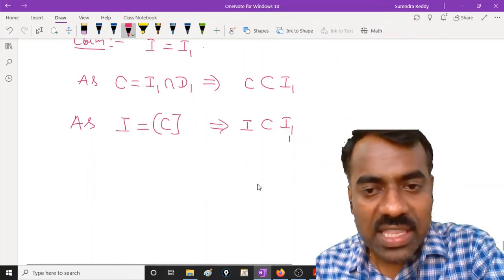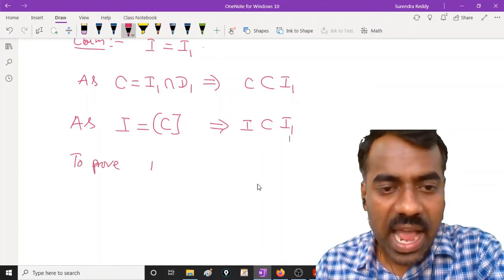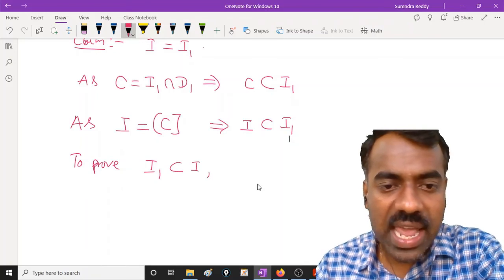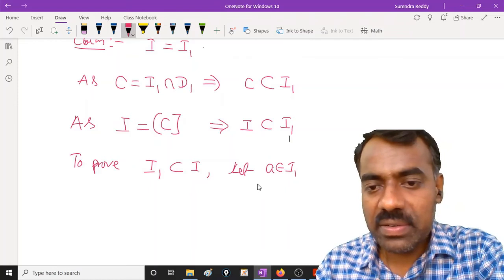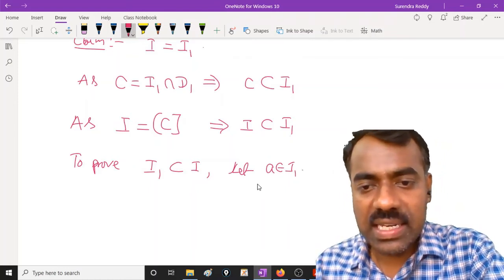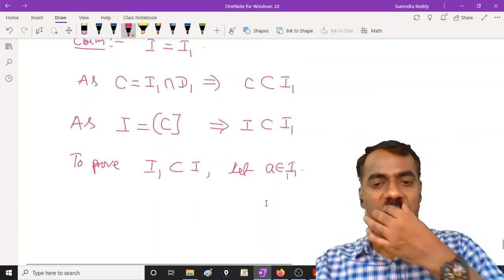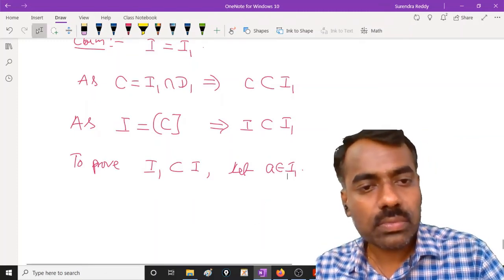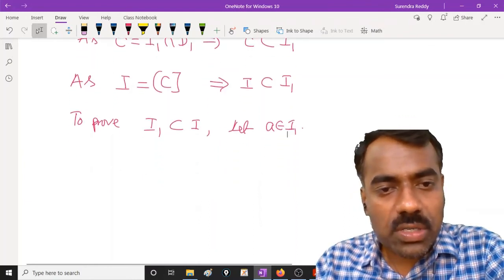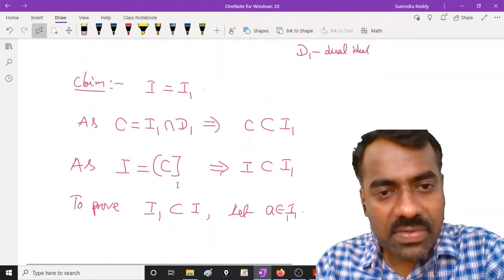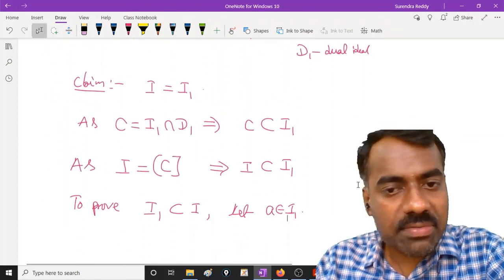To start with, to prove I1 is contained in I, let A be in I1. Okay, we are taking A in I1. Somehow we want to show that A is also in I, right? Now, if A is in I1 and we want to show that A is in I, how will we come to know that A is in I? Using the fact discussed earlier.